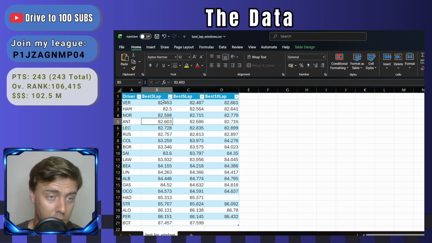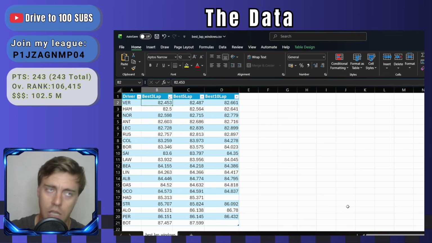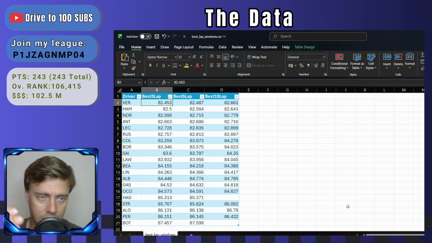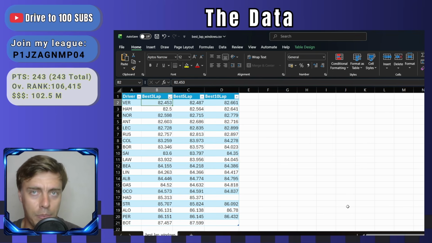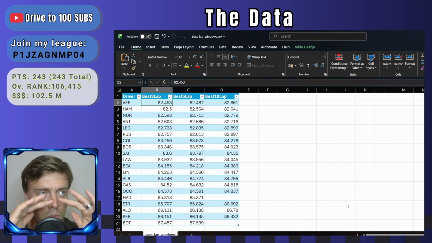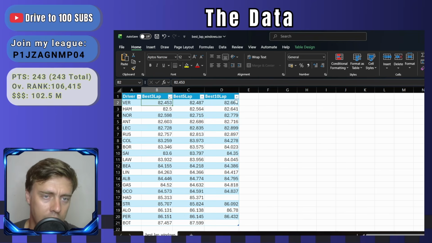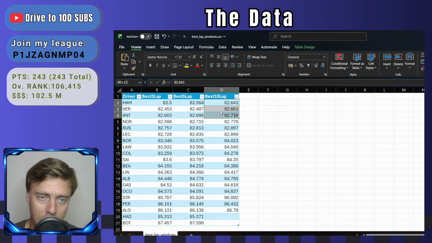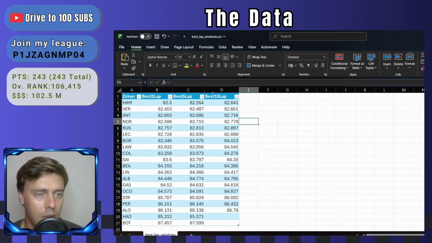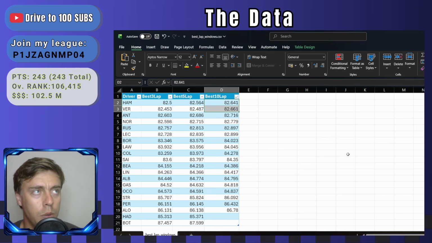On the other hand, someone like Verstappen is keeping his pace very consistent, as is Hamilton, over more laps. So they don't have as big spikes in their lap times per se, but they hold a higher, more steady average lap time over the race. And let's just look here at 10. You can see Hamilton and Verstappen are within 0.02 of a second of each other. So they seem to be very consistent.